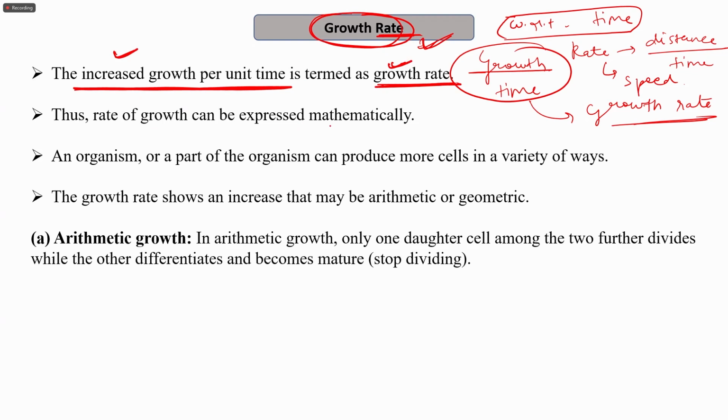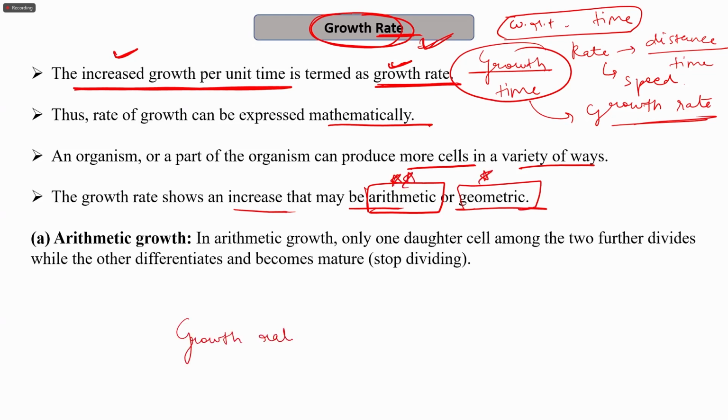The rate of growth can be expressed mathematically, and an organism or a part of an organism can produce more cells in a variety of ways. The growth rate shows an increase that may be arithmetic or geometric. So growth rate can be of two types, arithmetic or geometric. This is important. The first one is arithmetic, where the growth takes place in the arithmetic fashion, and the second one is geometric, where the growth takes place